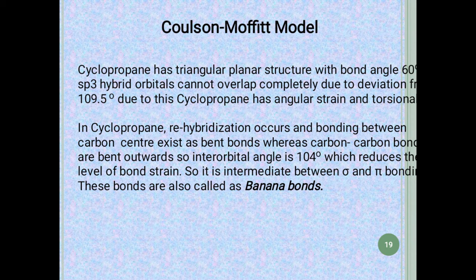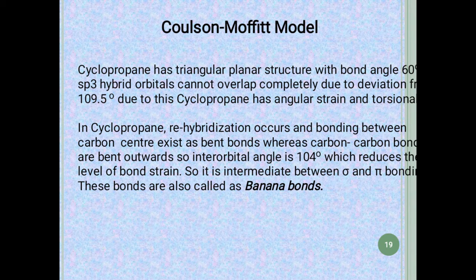Coulson also says that in cyclopropane, rehybridization occurs and bonding between the carbon centers exists as bent bonds. Now, what is this bent bond? Bent bond means the sp3 orbitals are not completely overlapped, so they get bent outwards, such that the interorbital angle formed will be 104 degrees, which reduces the bond strain.